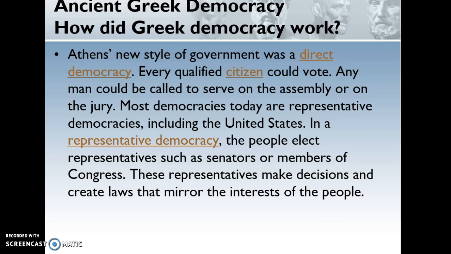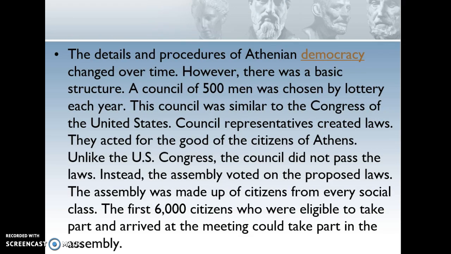Ancient Greek democracy. How did Greek democracy work? Athens' new style of government was a direct democracy. Every qualified citizen could vote. Any man could be called to serve on the assembly or on the jury. Most democracies today are representative democracies, including the United States. In a representative democracy, the people elect representatives such as senators or members of Congress. These representatives make decisions and create laws that mirror the interests of the people.